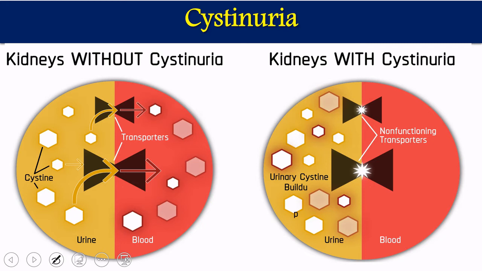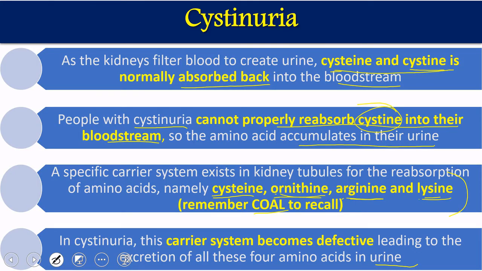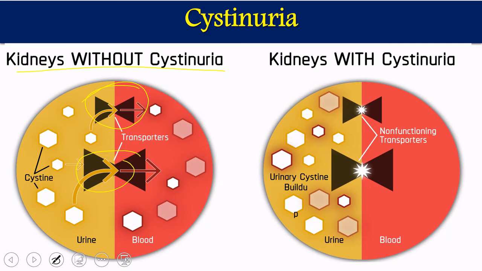Like this is the picture. This is a kidney without cystinuria, meaning a kidney of a normal person. So we have a transporter. This is a transporter which transports COAL: cysteine, ornithine, arginine, and lysine. This is also a transporter. So normally these cysteines are going to be reabsorbed back into the blood circulation. This is my loop of Henle and this is my blood circulation. So from the loop of Henle it will be reabsorbed after the filtration. So filtration has been done here, and then these cysteines will be reabsorbed as in a normal human being.